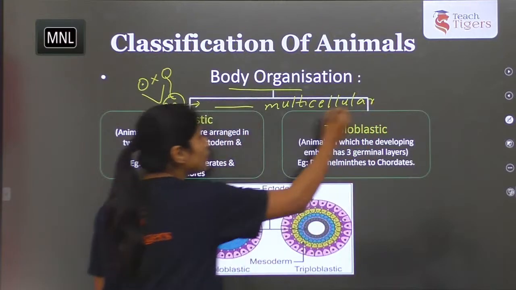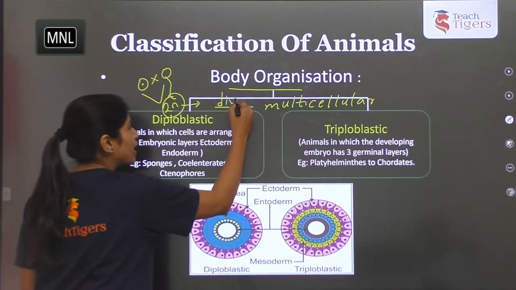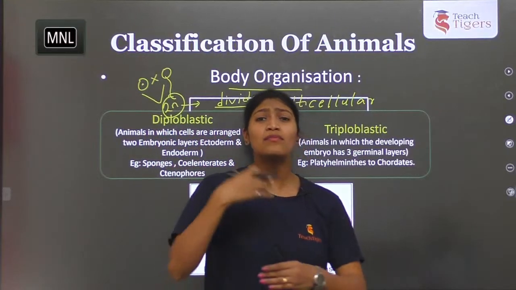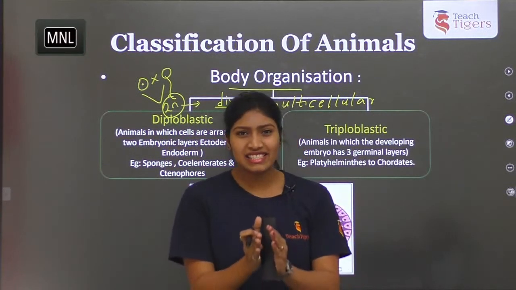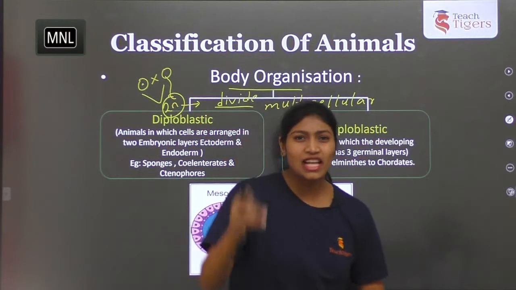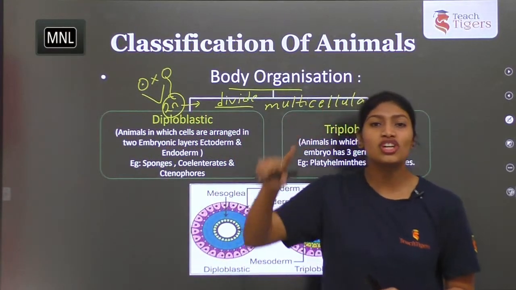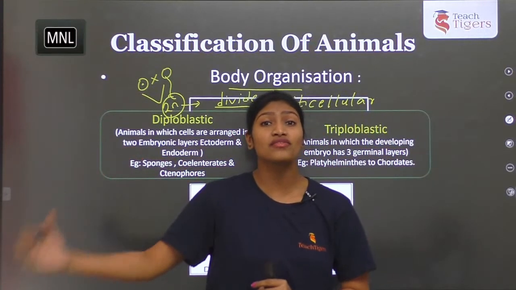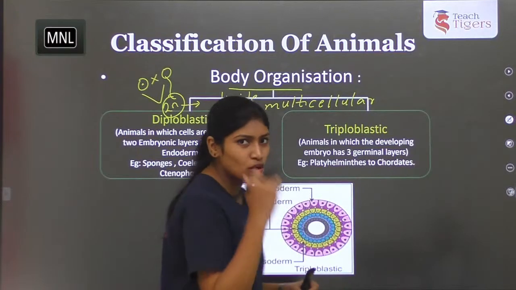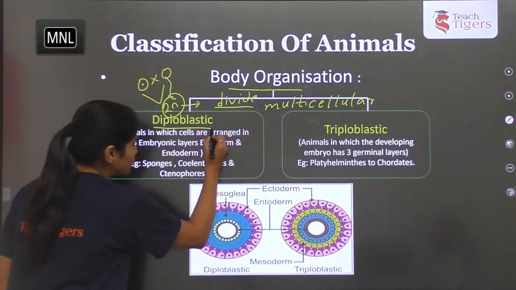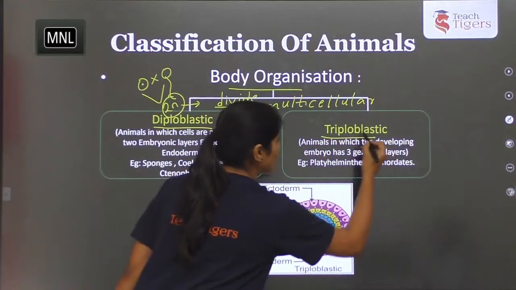So to form that, it has to what? Divide. So when it divides, it forms several cells, number of cells. Now these cells start to arrange in the form of layers. So at the time of formation of layers, they form germinal layers. So from each and every germinal layer, we'll get different parts of the body of an organism. So coming to this, these organisms are further classified into diploblastic and triploblastic.